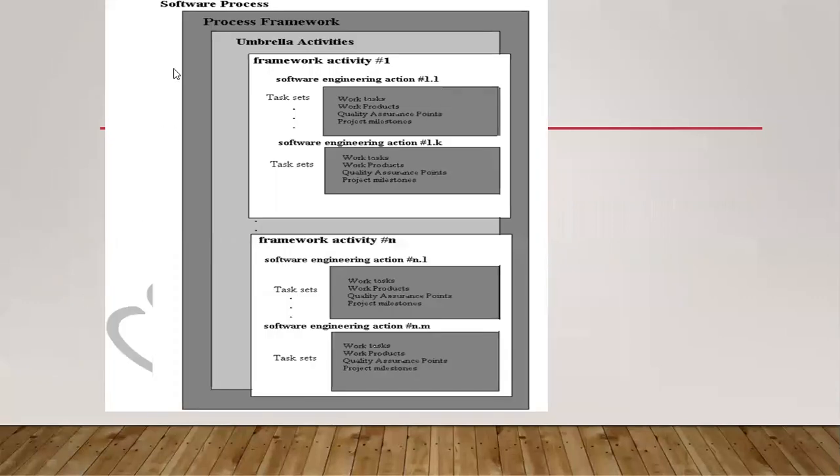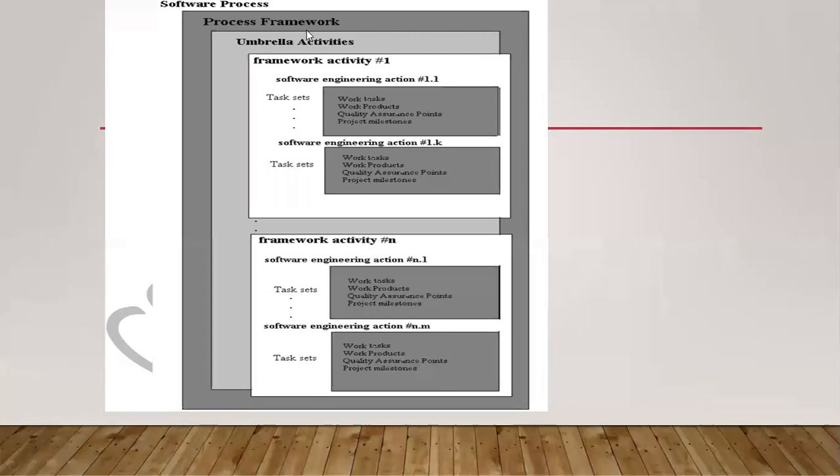And coming to the smaller diagram representation here. The first one is a software process. Software process in the sense, it is a process to develop a software project. Clear? It is a step-by-step process to develop a software project. What does it have in that? It has a process framework. Within the software process, we have a process framework.